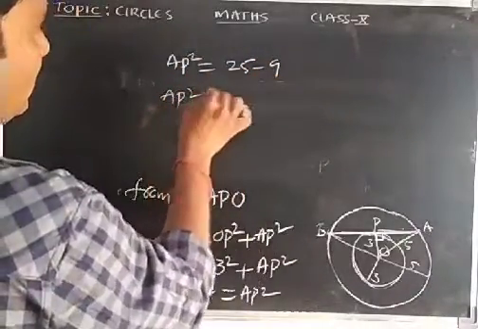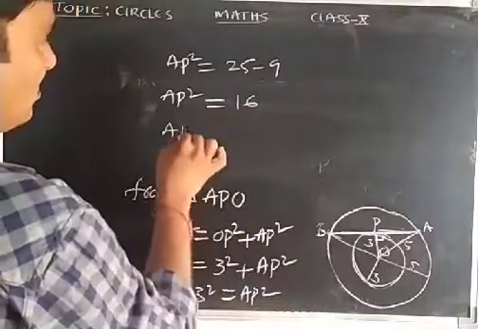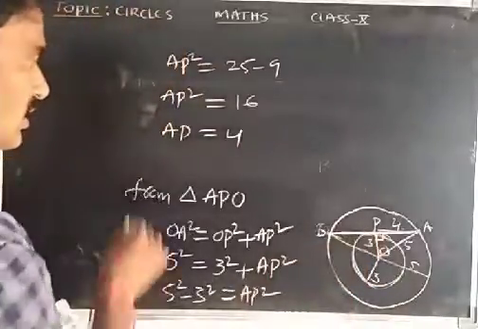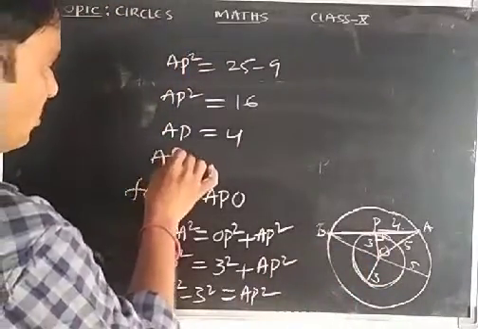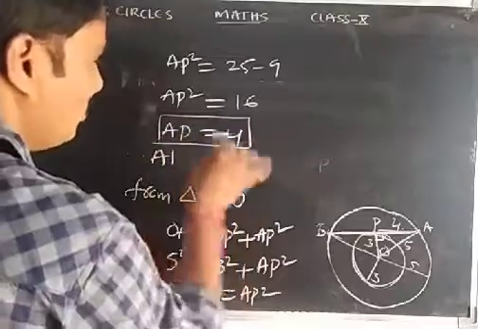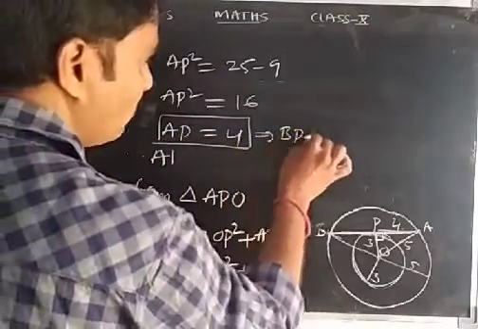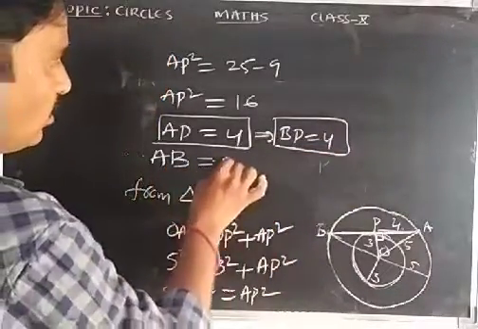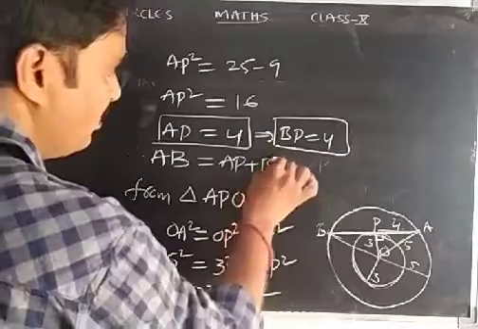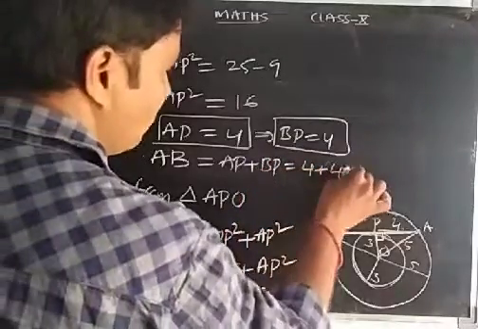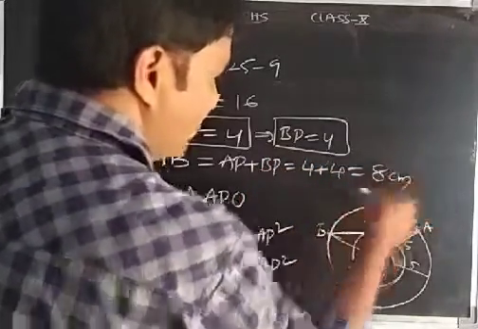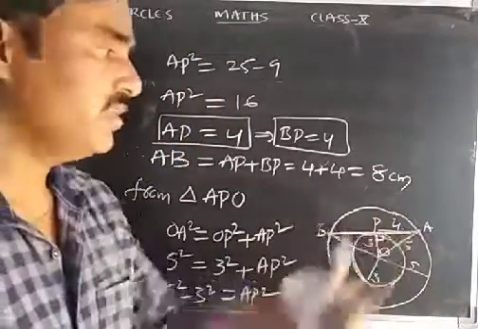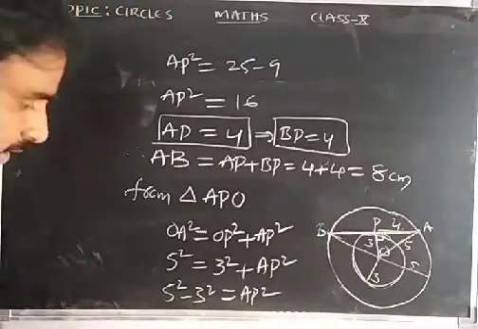AP square is 16, so AP is 4 centimeters. Then BP is also 4 centimeters. Now AB is equal to AP plus BP, which is 4 plus 4, totally 8 centimeters. That is the length of chord AB of the larger circle.